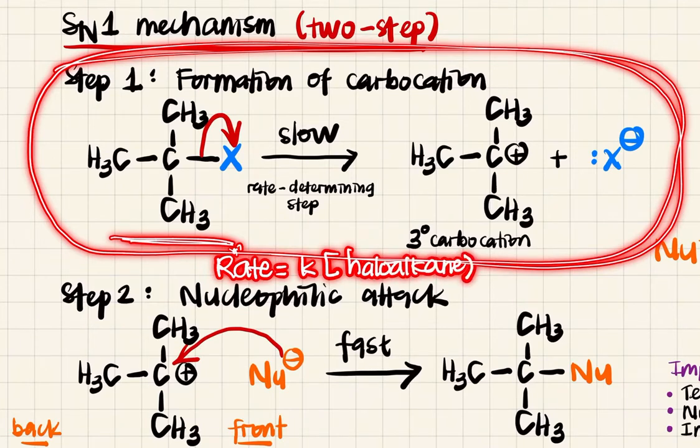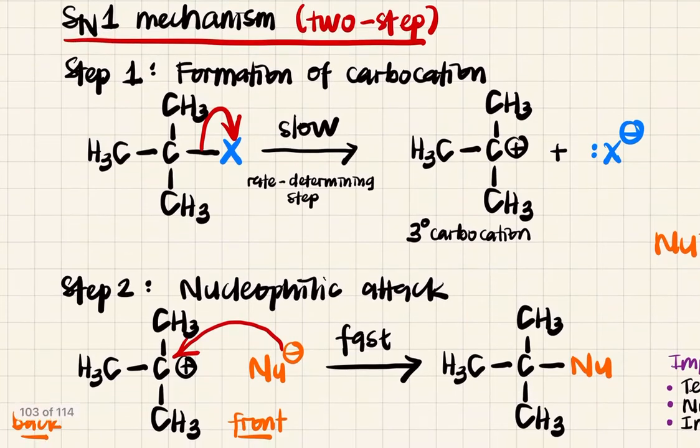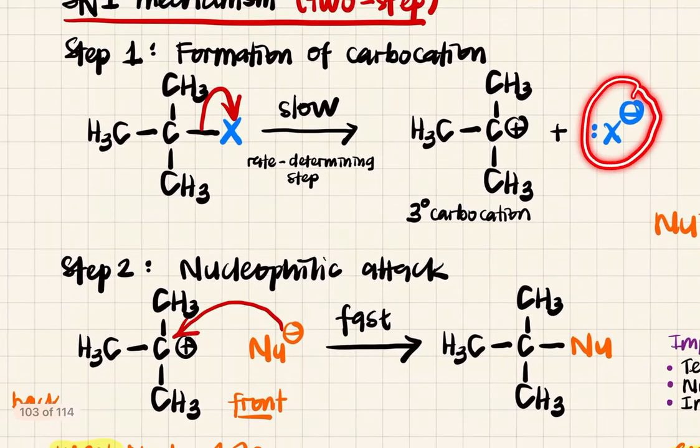Sebab dalam rate determining step ni, tak ada pun nucleophile awak, haloalkane je ada.